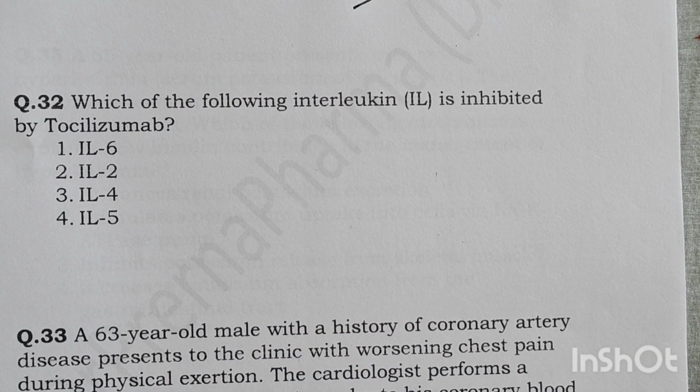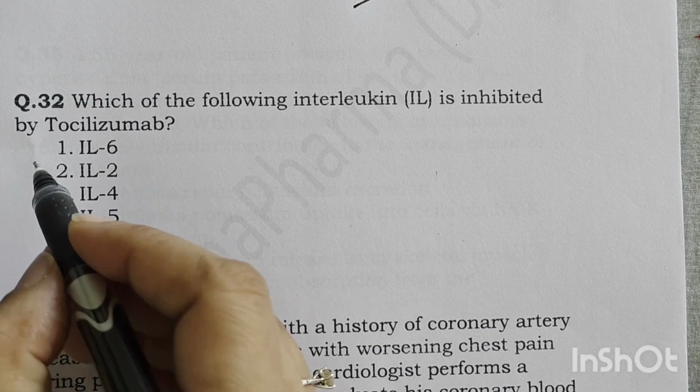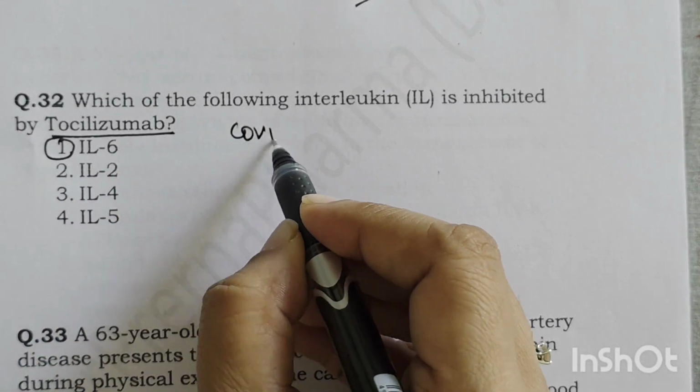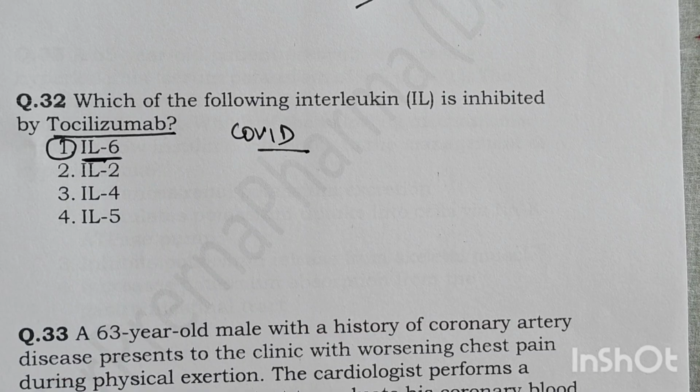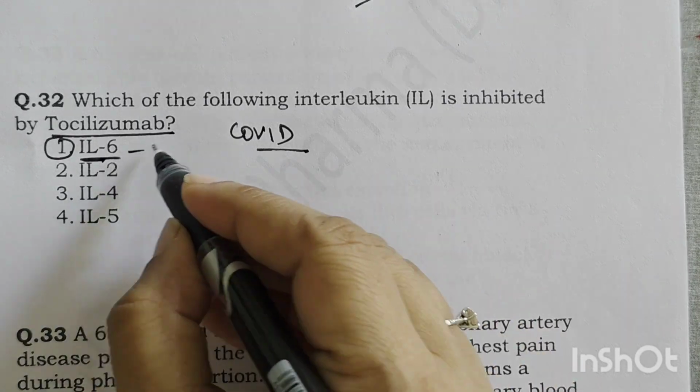Which of the following interleukins is inhibited by tocilizumab? This is a very simple question, you all know it. Tocilizumab was the drug used in COVID also, very famously. It is a biological drug used against interleukin 6 receptors.